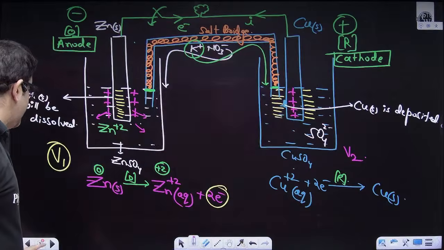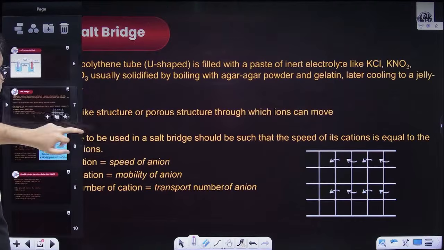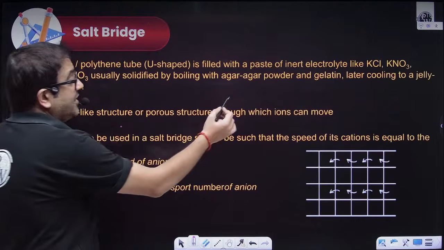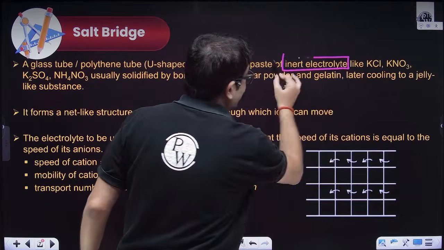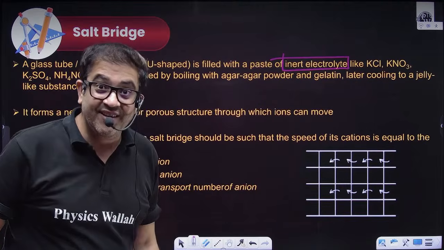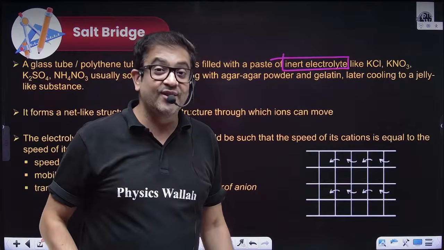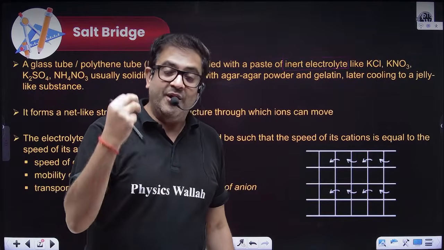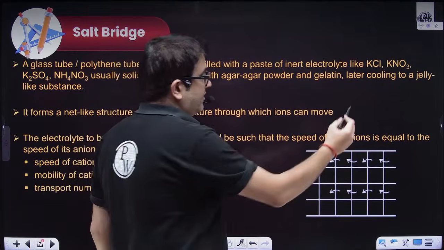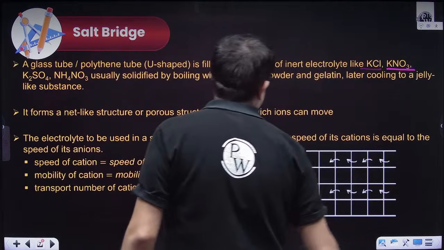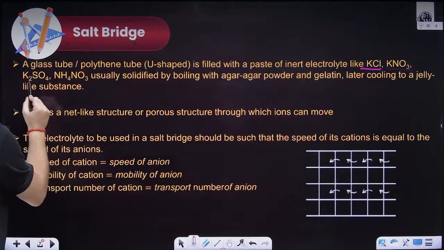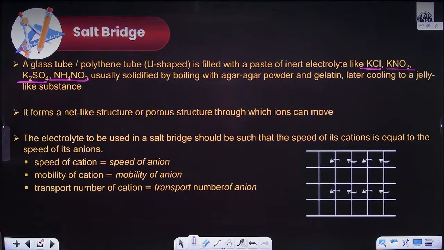So point number one is it should have the same transport number, but here it is specially mentioned that it should be an inert electrolyte. Now what are the choices of inert electrolyte which do not form precipitates, and where the transport number of cations and anions are equal? Sir, the famous examples are KCl, potassium nitrate, which I have already used, potassium sulfate and ammonium nitrate.